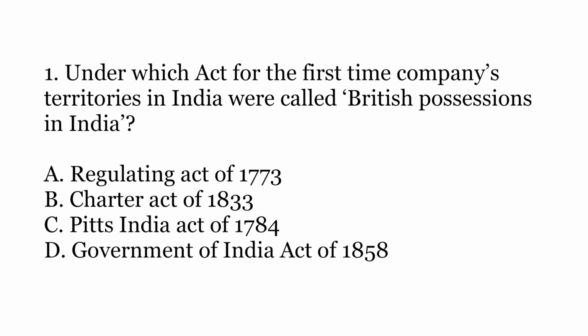So first question under the evolution of the Constitution is that under which act for the first time companies' territories in India were called British possessions in India. So there were various acts that preceded the Constitution of India, and these acts were passed by the British for Indian administration. So under which act for the first time the British possessions in India were called the British possessions in India? So the answer is the Pitt's India Act of 1784.